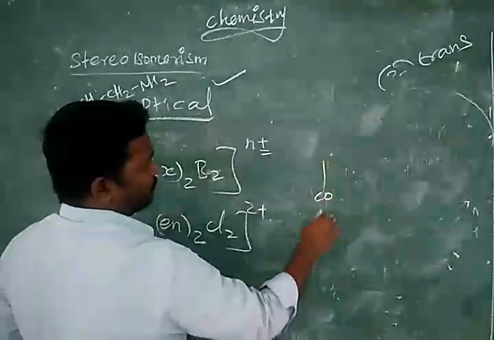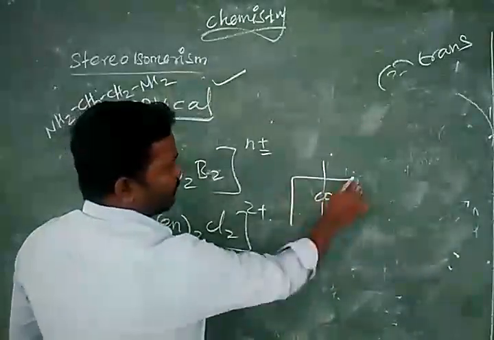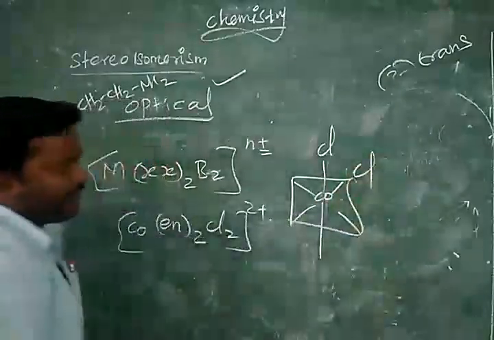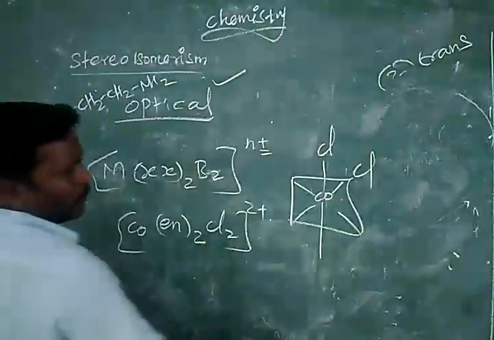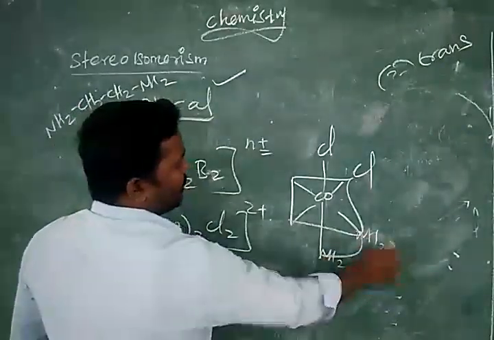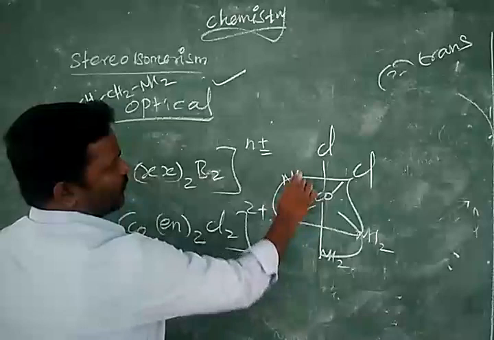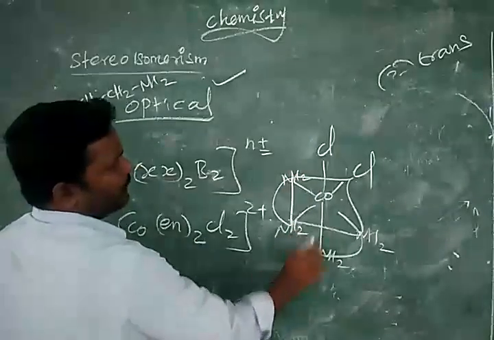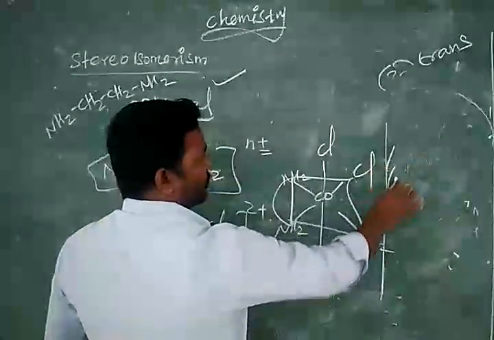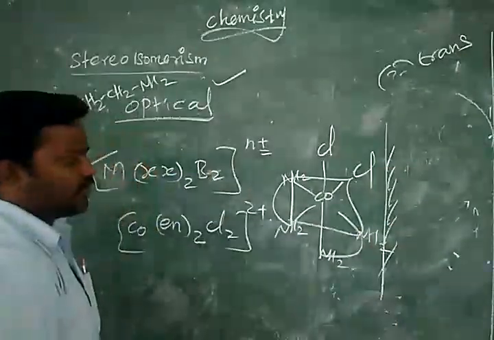Cobalt, first and second positions may be occupied by Cl. These positions we can occupy with ethylene diamine. These two also we can occupy with ethylene diamine. For this, if you take the mirror image, what will be the structure?